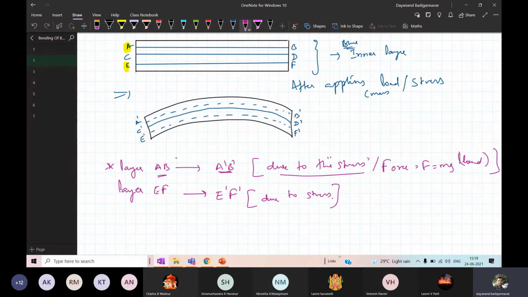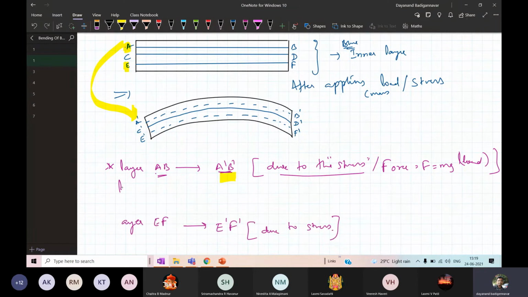Now if you look at the layer AB, when you compare this layer with this layer, there is obviously an increase in the length of the layer A dash B dash. You're getting the point. So therefore I can write here, the layer AB is increased in length.